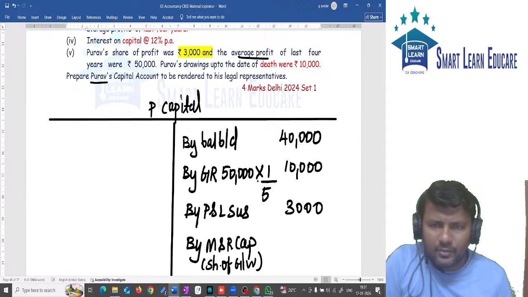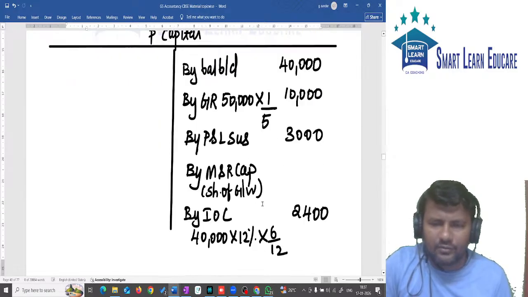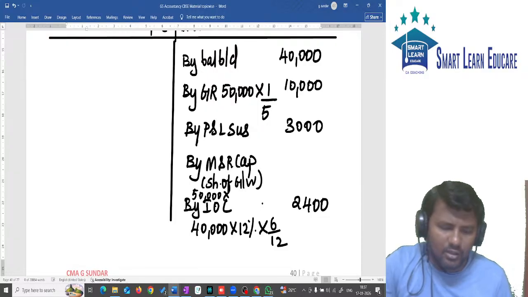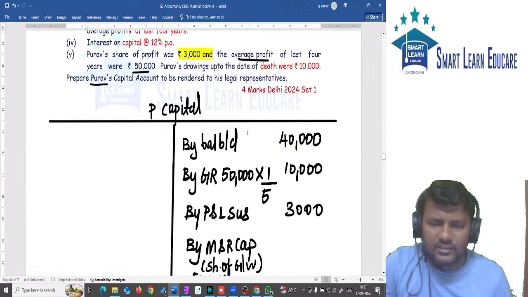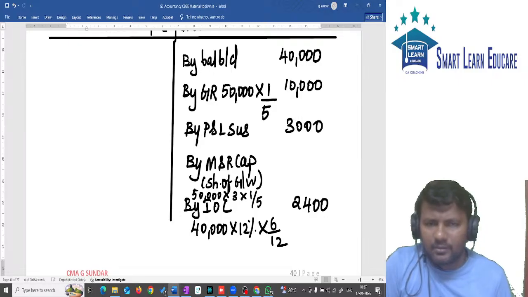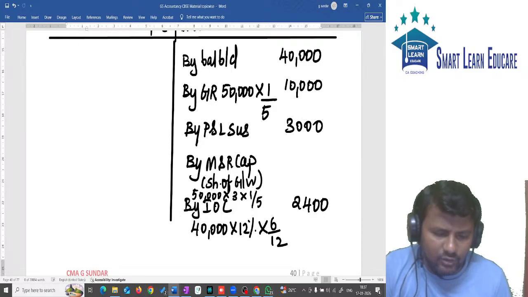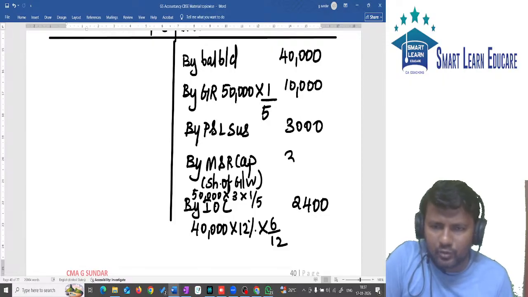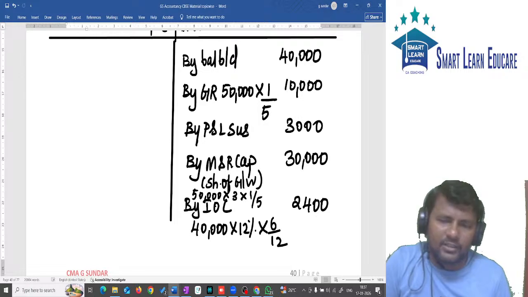Goodwill: the average profit of last 4 years is given as 50,000. What is goodwill? 50,000 into how many years of purchase? 3 years of purchase. 50,000 into 3 will give you total goodwill. Whose share of the total goodwill? Partner P's share, which is 1/5. Average profit into number of years of purchase will give total goodwill. Total goodwill is 1,50,000. 1,50,000 divided by 5 will give you 30,000. 30,000 is the partner's share, and that will be credited.